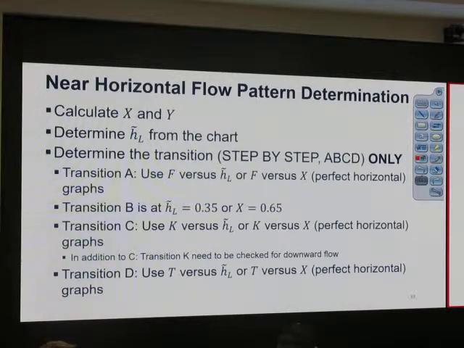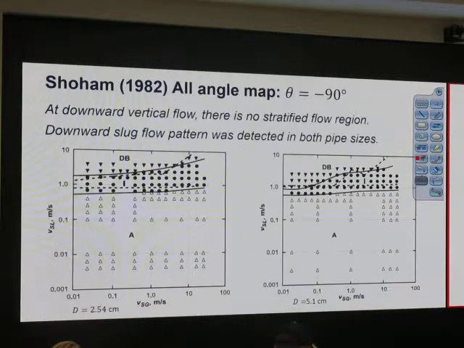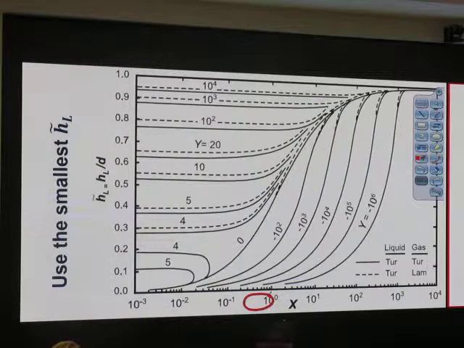So step 1, check transition A. Transition A checks whether it's stratified or not stratified. It doesn't tell whether it's stratified wavy or not, and it doesn't tell if it's intermittent flow or dispersed bubble flow. It just tells if this is stratified or not. So when we use this chart, HL tilde comes from the previous chart.